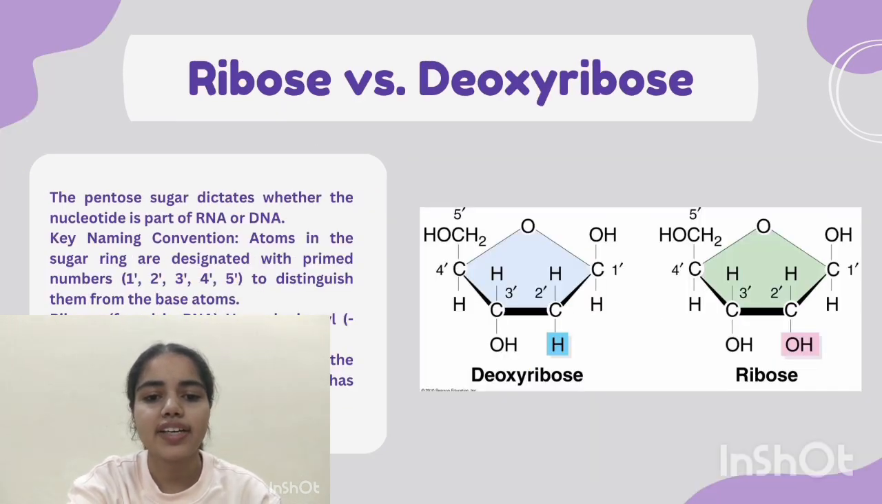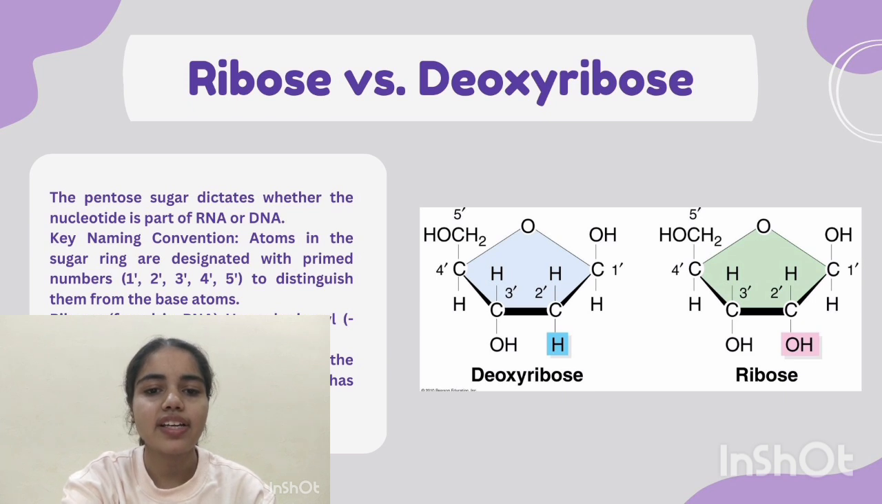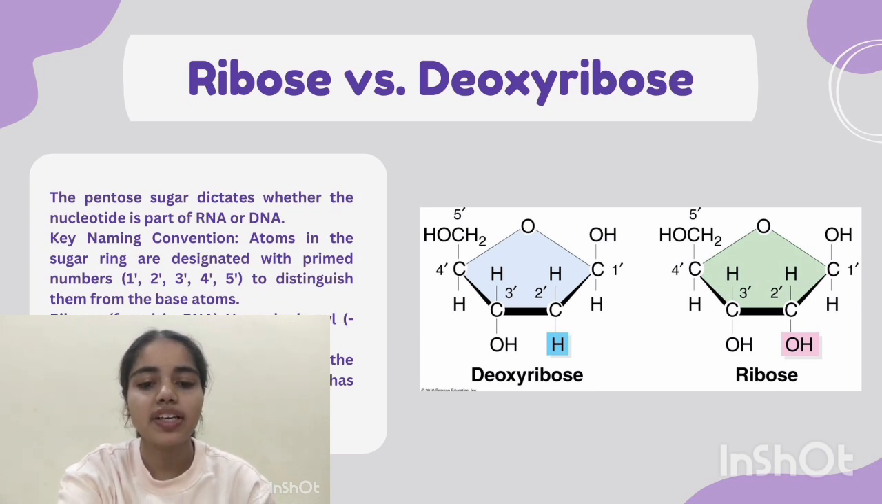Now ribose and deoxyribose. The pentose sugar dictates whether the nucleotide is part of RNA or DNA. If it is a part of DNA, then it has deoxyribose, and if it is a part of RNA, then it has ribose sugar. 2-deoxyribose sugar is found in DNA and lacks the oxygen atom at the 2' carbon position, whereas ribose is found in RNA and has a hydroxyl OH group at the 2' carbon position, as shown in the figures.